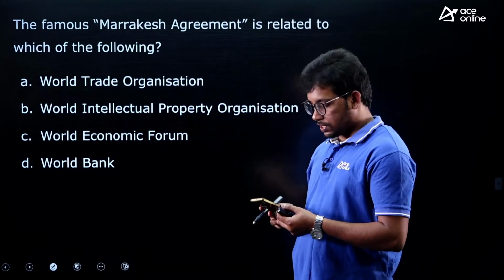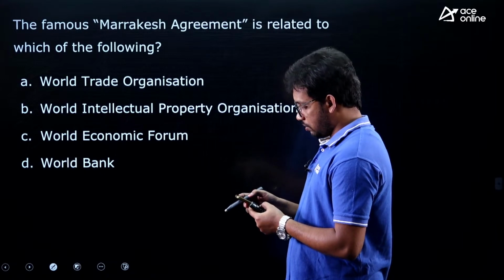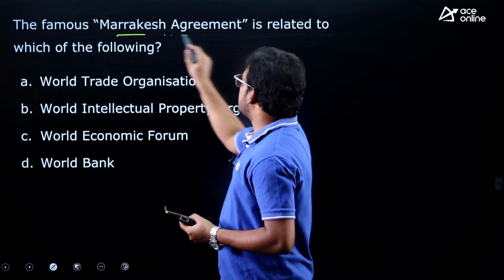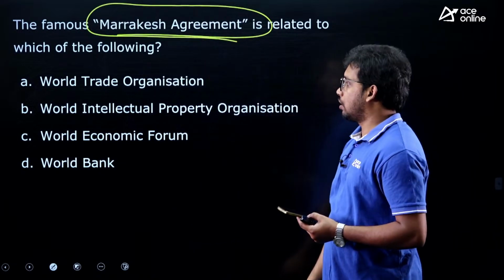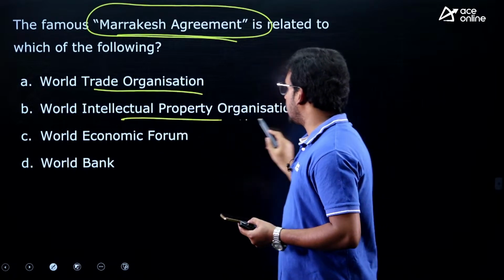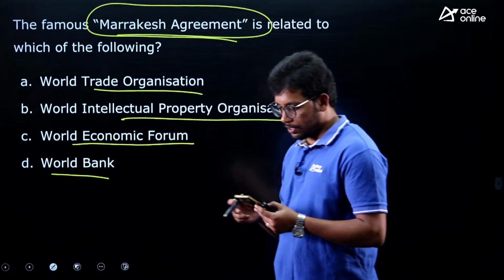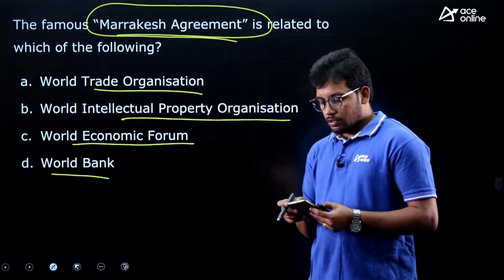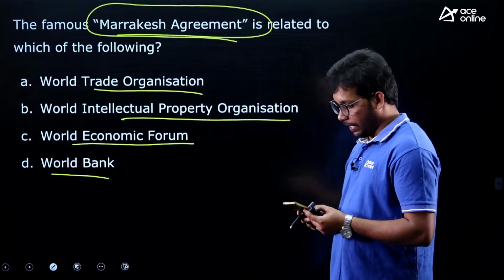So let us see the next question. The famous Marrakesh Agreement is related to what? World Trade Organization, World Intellectual Property Organization, World Economic Forum, World Bank. So we have the last 2 questions, we will discuss these and we will end.